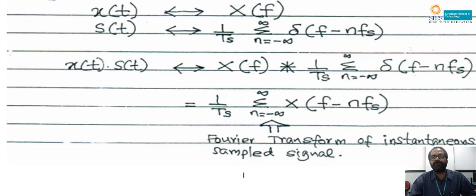So X of f convolved with 1 by Ts sigma delta f minus nFs, and the result is 1 by Ts sigma X of f minus nFs. This is the Fourier transform of the instantaneous sampled signal, and n is varying from minus infinity to plus infinity. When n is equal to 0, it will be X of f. When n is equal to 1, X of f minus Fs, that will be the right shifted spectrum. When n is equal to minus 1, X of f plus Fs, that will be the left shifted version. Like that we are going to get the spectrum.